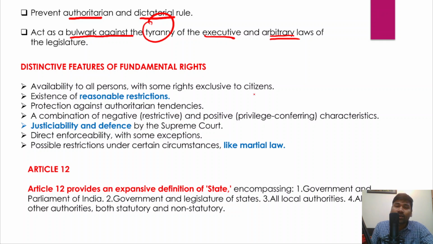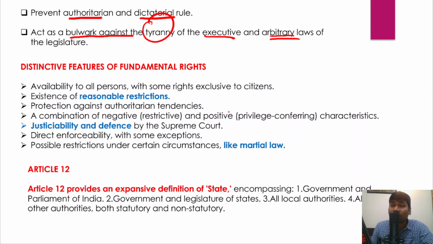So if your rights are violated, you are an aggrieved citizen and you could directly approach the Supreme Court. But in normal ordinary cases, this is not the matter. There is a hierarchy of courts, so you have to approach the lower court and then the higher court and then the Supreme Court. But if your fundamental rights are violated under Article 32 of the Indian Constitution, you can directly approach the Supreme Court.